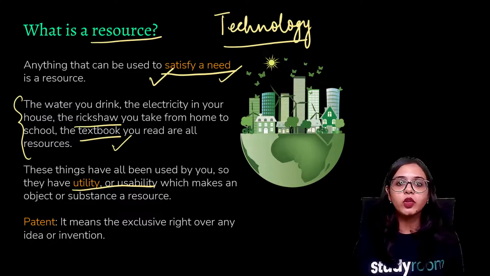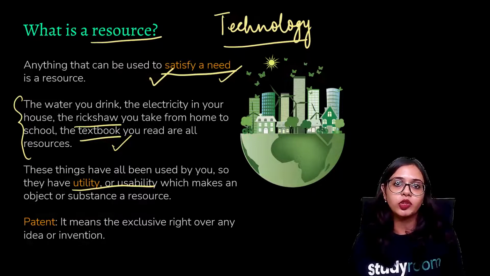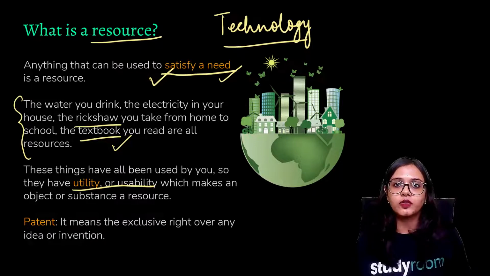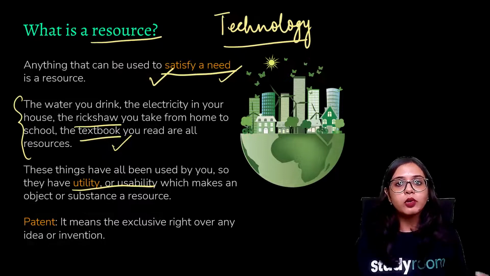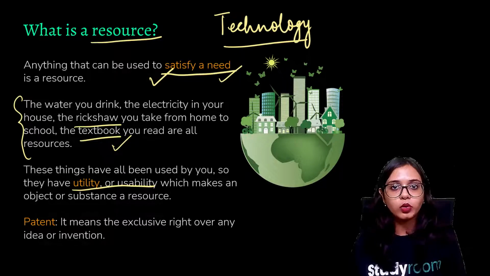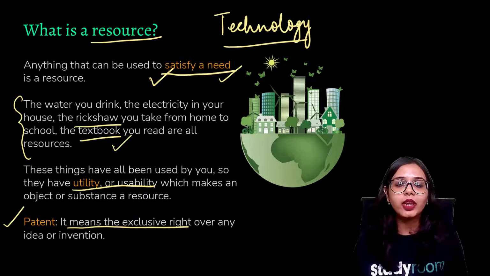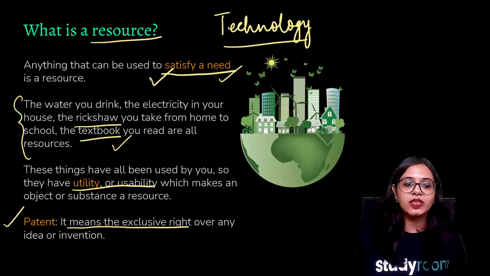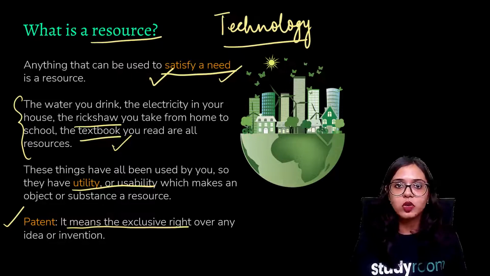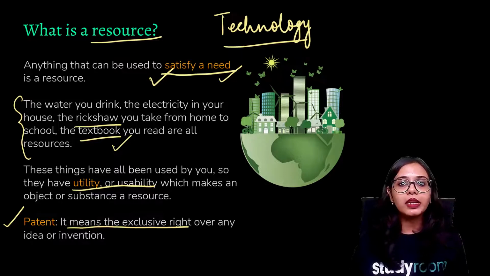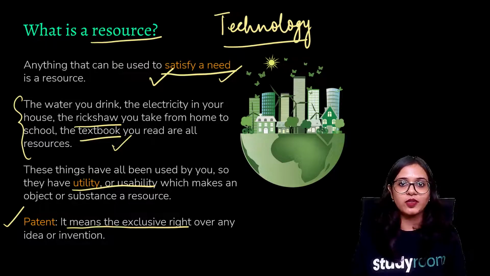Now, there must be some humans who say that they have invented or discovered these technologies, right? So, all those humans have their claim over those technologies. They have what we call a patent. The definition is that they have an exclusive right, an exclusive claim over that specific idea, that specific invention, or that technological skill that ultimately aids in acquiring or using those resources. All right.